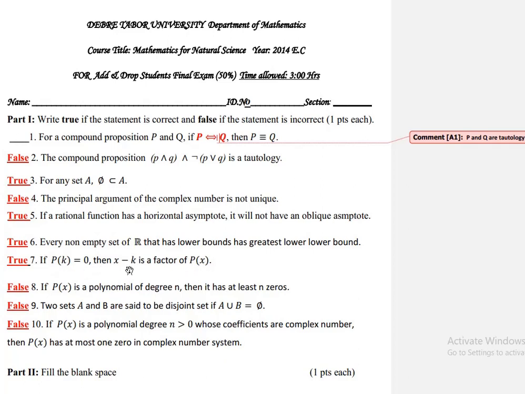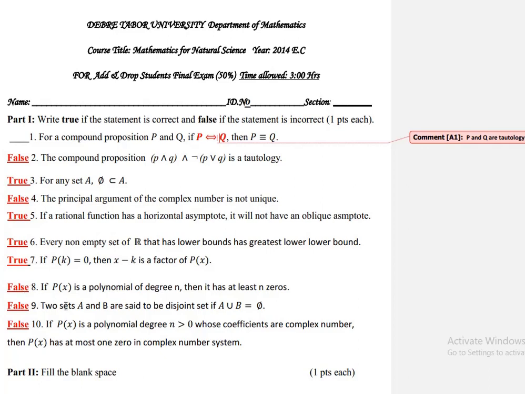ነው ማለት ነው። ይህም factor theorem ከሚለው የመጣ ጥያቄ ነው። 8 if p of x is a polynomial of degree n then it has at least n zeros ነው ማለት፣ ይህ ፎልስ ነው። ለምን? ምን መሆን ነበረበት? if p of x is a polynomial of degree n then it has at most n zeros፣ at most መሆን ነበረበት። እዚህ ጋር at least ስለሚል ፎልስ ይሆናል። 9